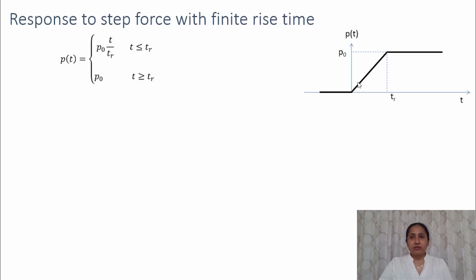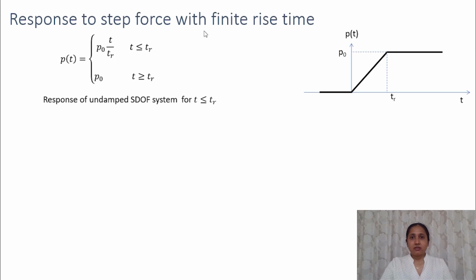In this case, the forcing function is equal to P naught T by TR when the time is less than TR. After TR, the forcing function changes, then it is equal to P naught. So let's find the response. When T is less than TR, we are in this zone.